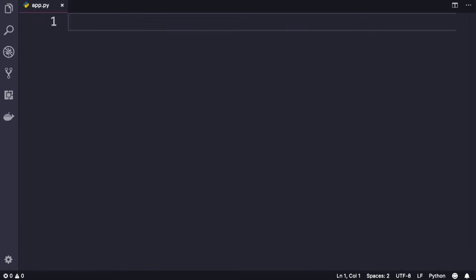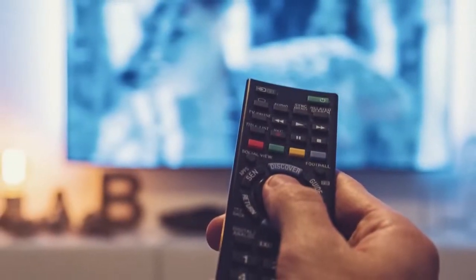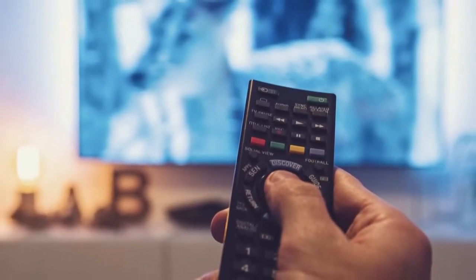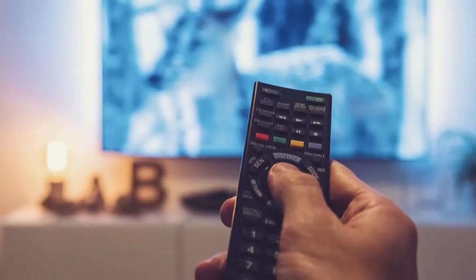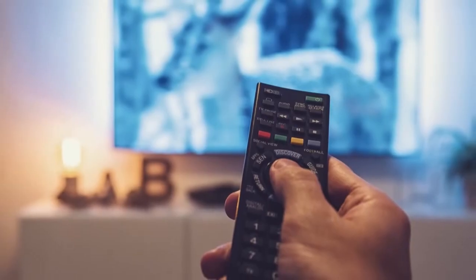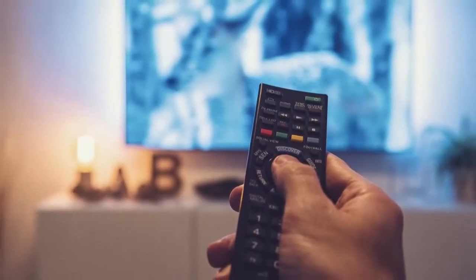In this lecture, we're going to use one of the built-in functions in Python called print. So in Python, we have a lot of built-in functions for performing various kinds of tasks. For example, as a metaphor, think of the remote control of your TV. On this remote control, you have a bunch of functions like turn on, turn off, change the channel, change the volume, and so on. These are the built-in functions in your TV.